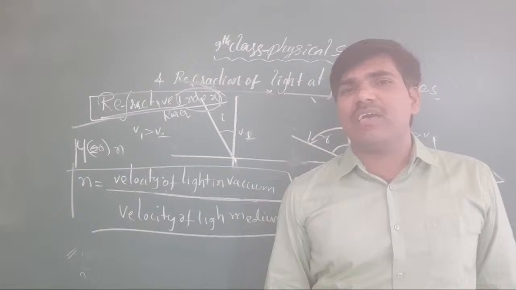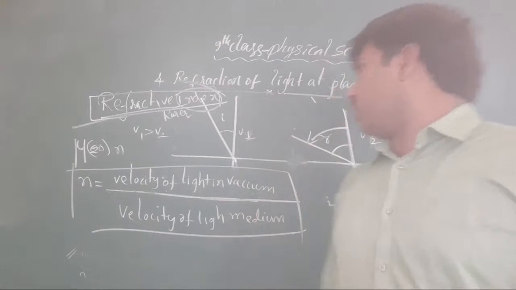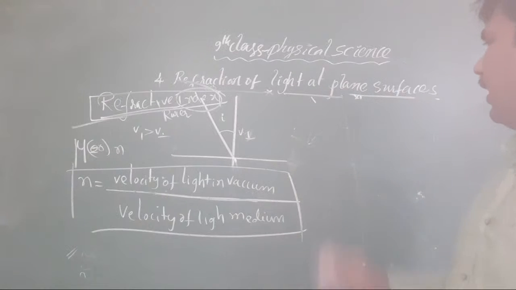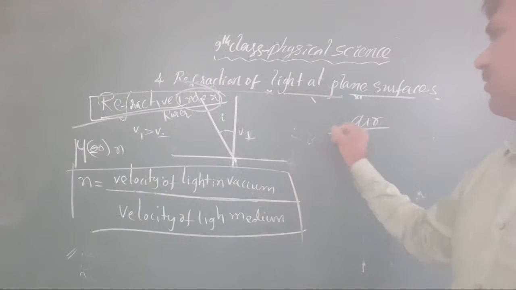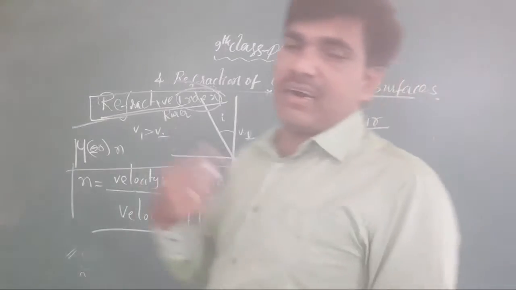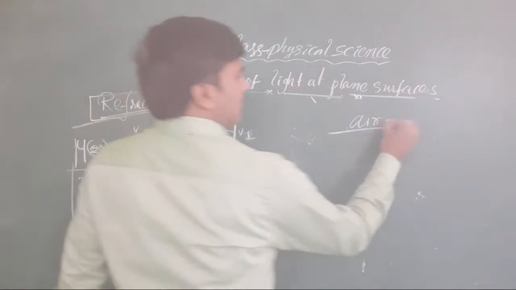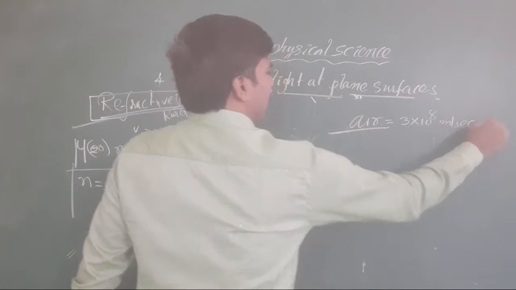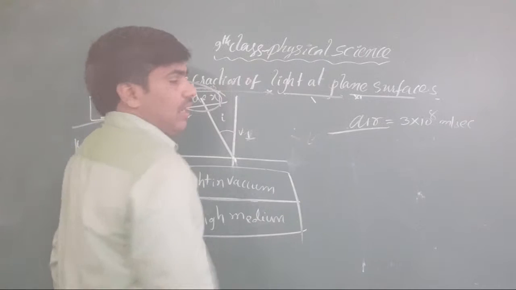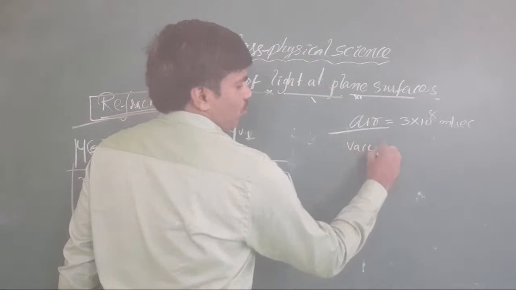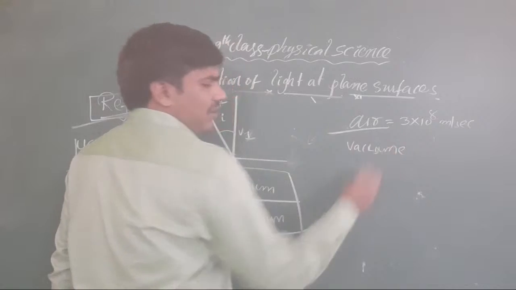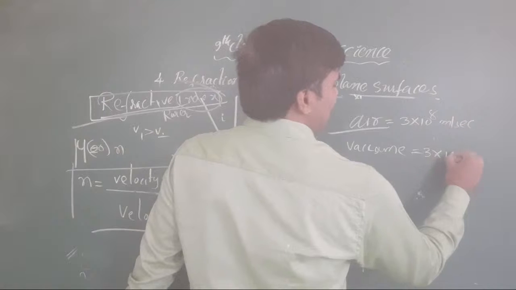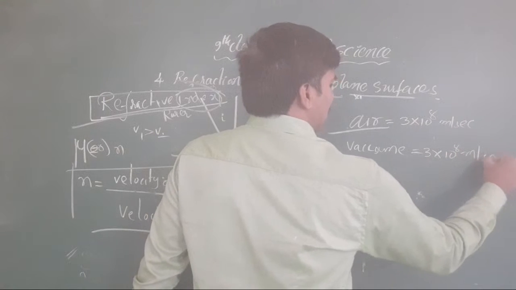That's why the refractive index becomes 1. Vacuum means no things are there, no medium is there, and at that time also the light velocity is 3 into 10 to the power of 8 meters per second.